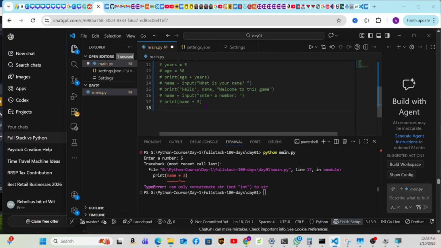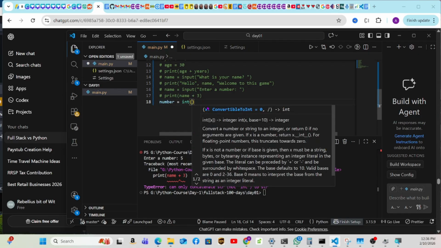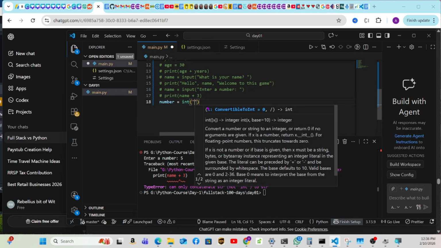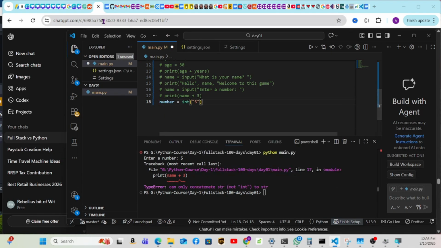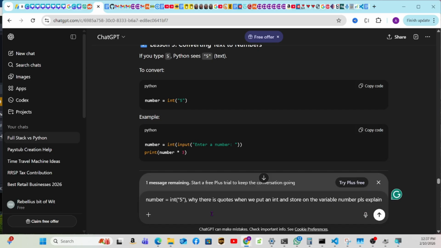But now if we do number, as he was saying before, equals int. The only thing that I don't understand is why int needs quotes. That's the one thing that I did not understand, and I think there's no explanation about this. Why are there quotes when we do int? Let's ask ChatGPT. Why are there quotes when we put an int and store it in the variable number? Please explain as a newbie. Let's see what happens.